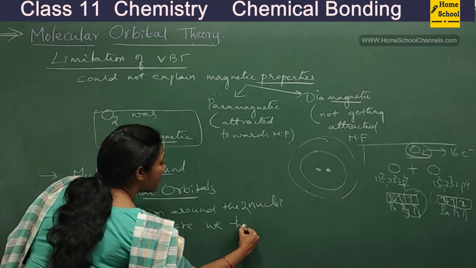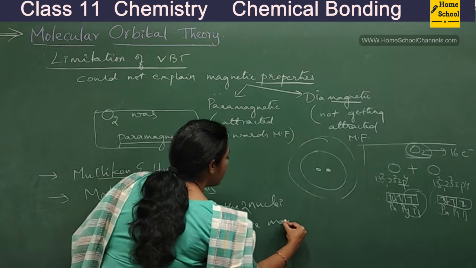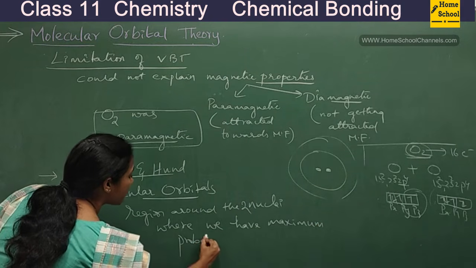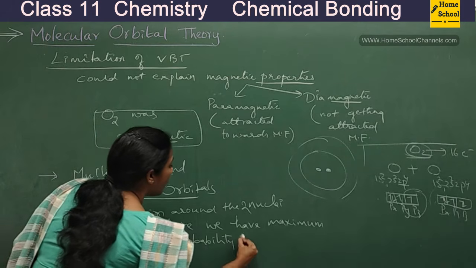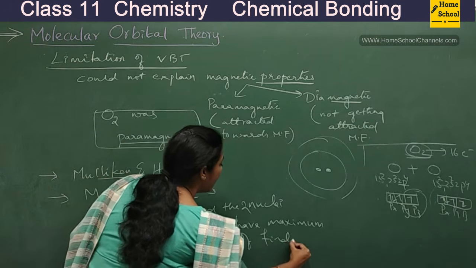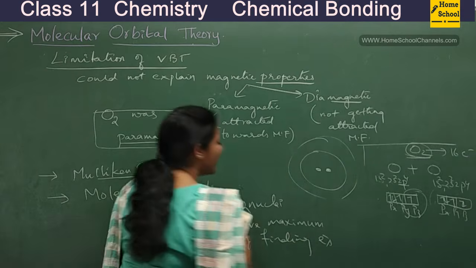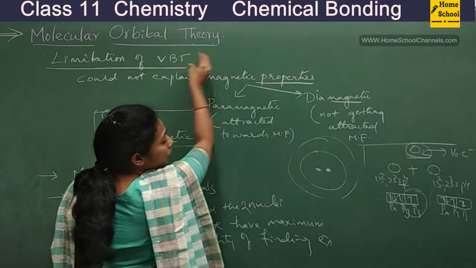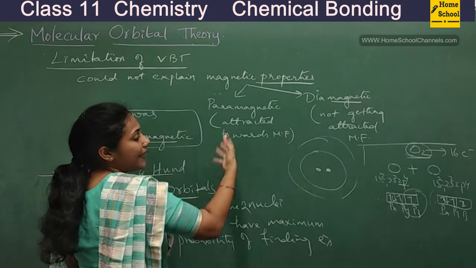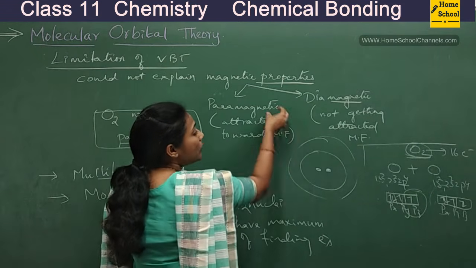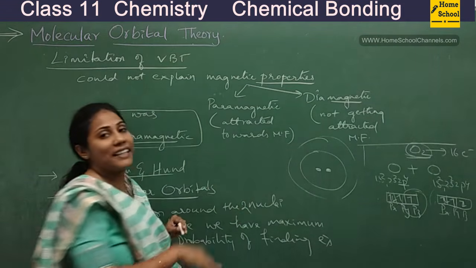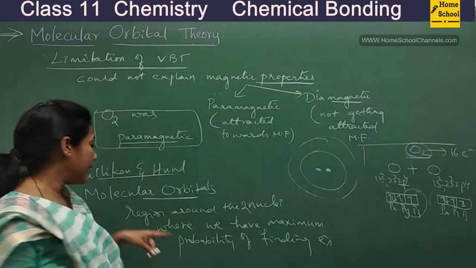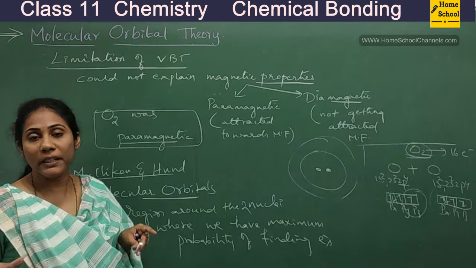we have maximum probability, that means chances, of finding electrons. Around the two nuclei, many molecular orbitals get generated. In the molecular orbitals the electrons get arranged. So that is the main concept of molecular orbitals, and this is the definition of molecular orbitals.